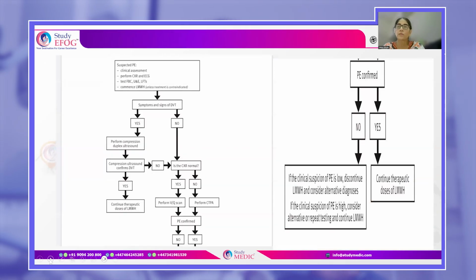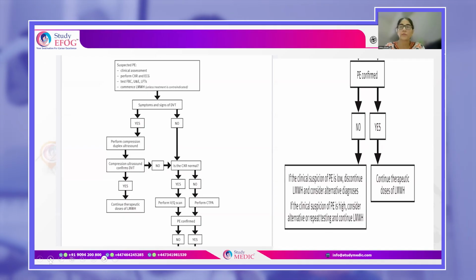Now, this is the flow chart that you should be aware of. So whenever you have any lady with suspected pulmonary embolism, you will do a clinical assessment, do an X-ray chest and ECG, basic blood tests like a full blood count, urea and electrolytes, and liver function tests, and start low molecular weight heparin unless it is contraindicated.